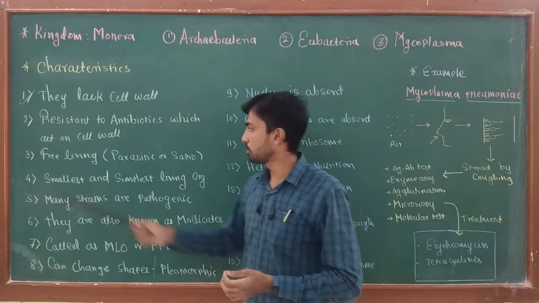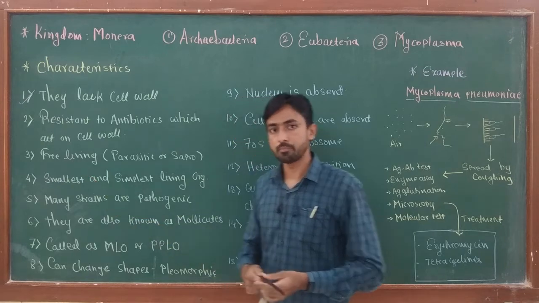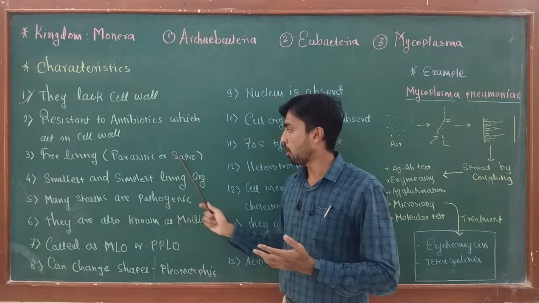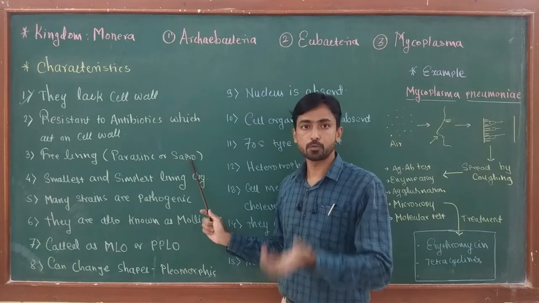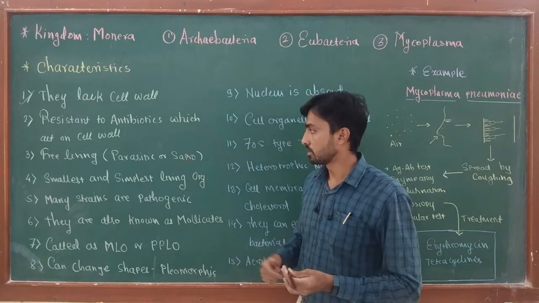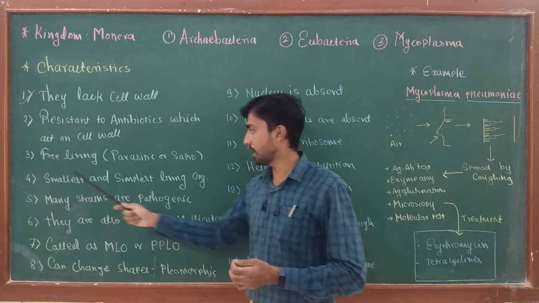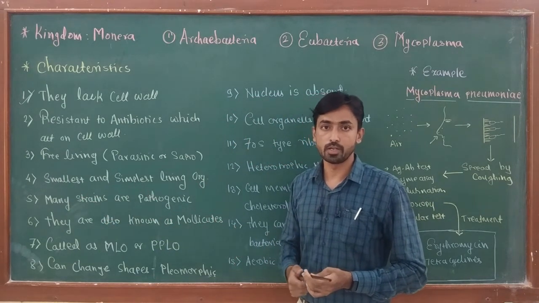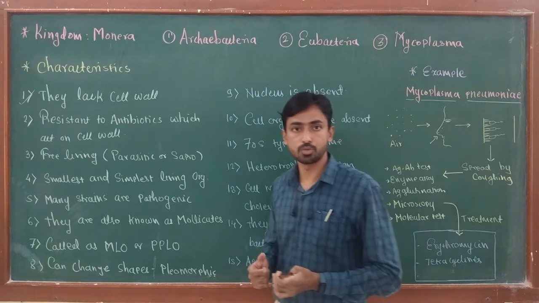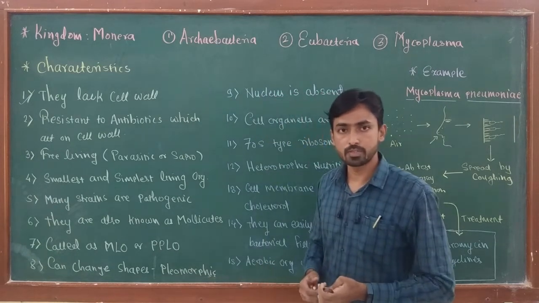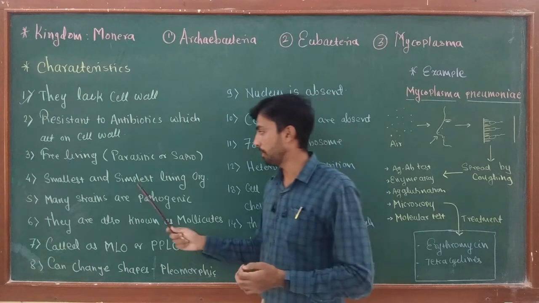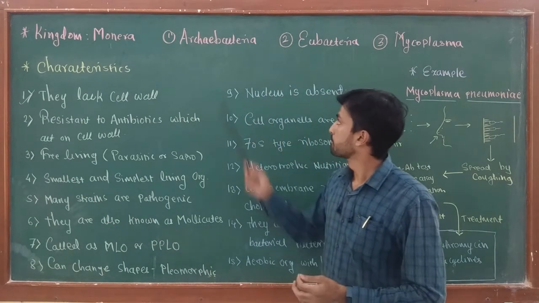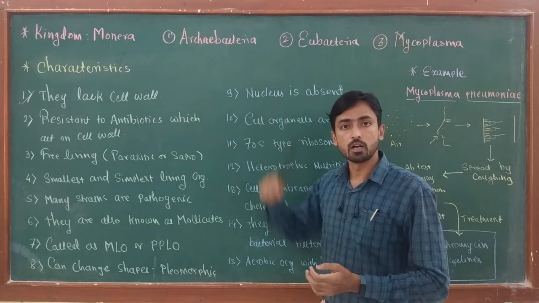Generally, mycoplasma are found free living, but sometimes they are parasitic, that means they depend upon a host for nutrition, or saprophytic, that is an absorptive mode of nutrition. Mycoplasma are the smallest and simplest living organisms present on the earth. In many competitive exams, they ask this question. Because of the lack of a cell wall, the cell becomes very simple and the size of the cell is very small when we compare it with archaebacteria or eubacteria.